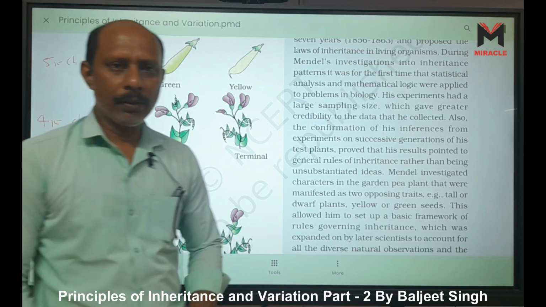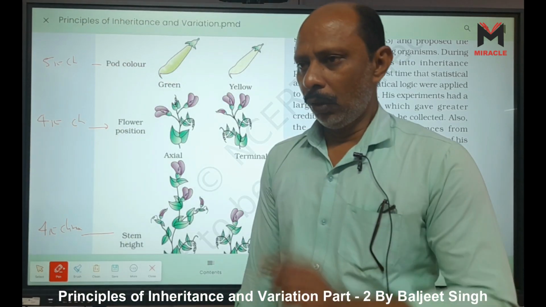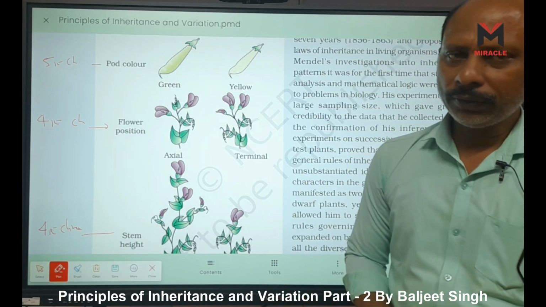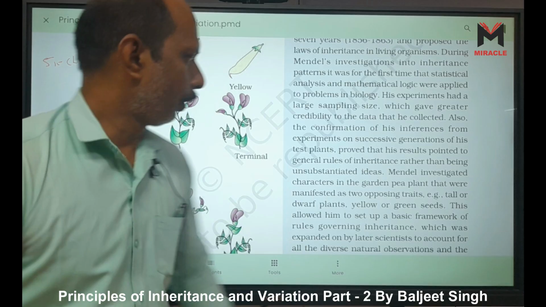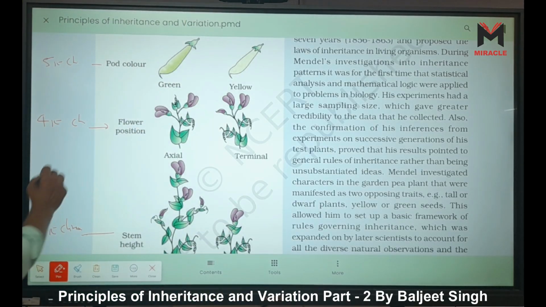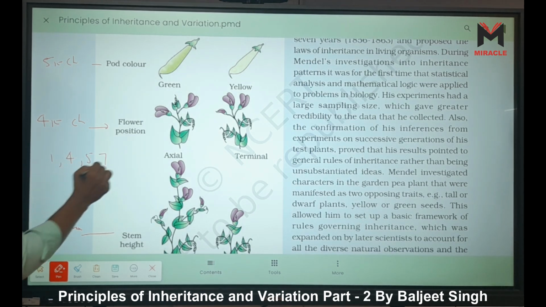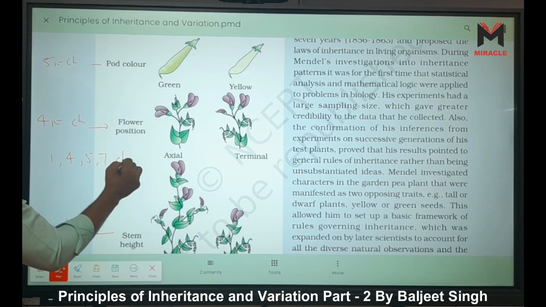Here you understand three, that is first, then fifth, then 7, right? First 4, we can say here, how many chromosomes are involved in these 7 traits? It is first, then 4, then 5 and 7 chromosomes